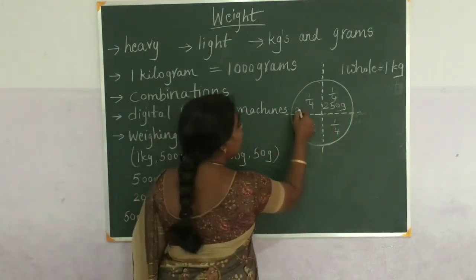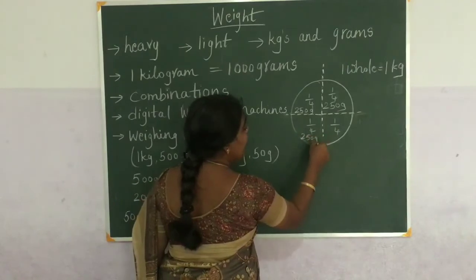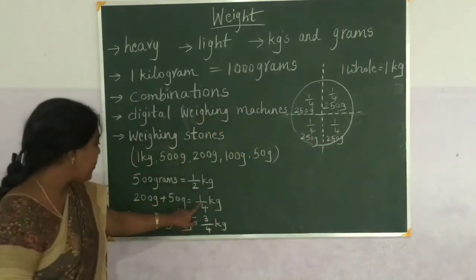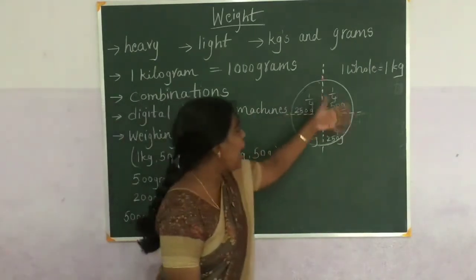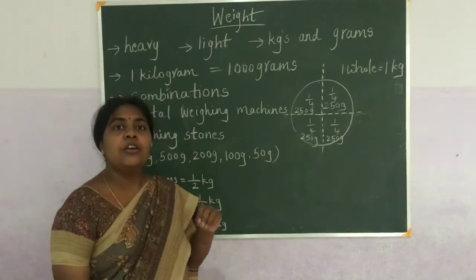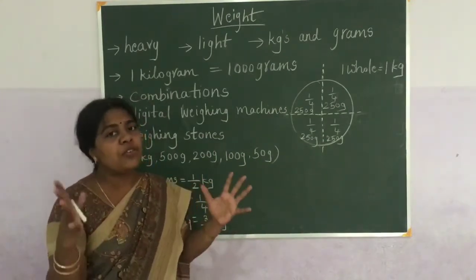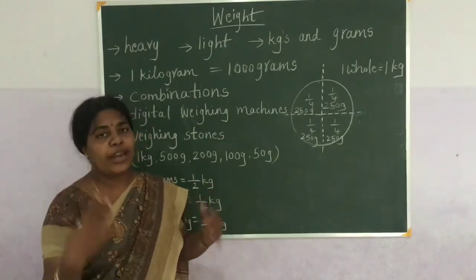So here also 1 by 4 means 250 grams. This is also 250 grams. So 1 by 4 means it is 250 grams. So if you add all the 4 250s, 250, 250, 250, 250, it is nothing but 1000. 1000 means it is nothing but 1 whole or 1 kilogram.